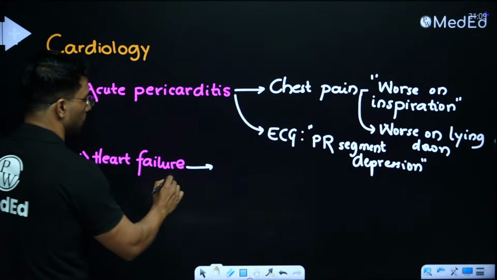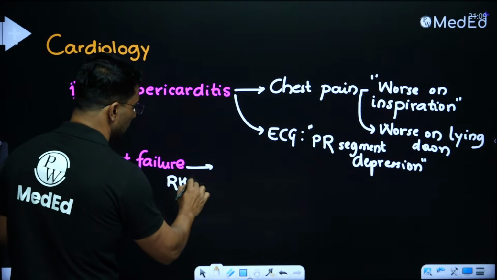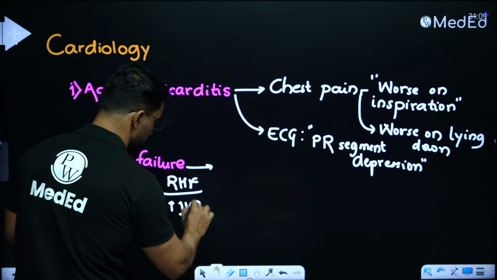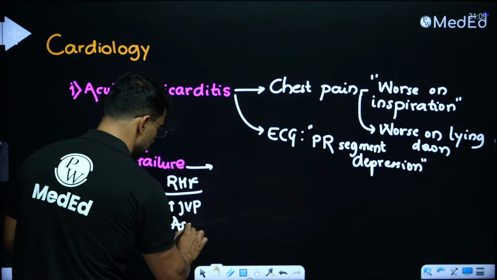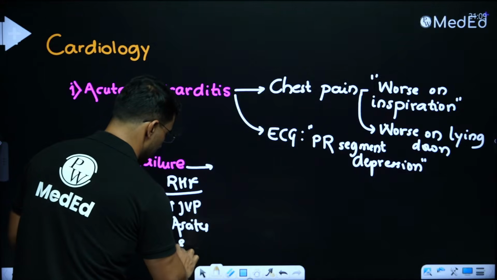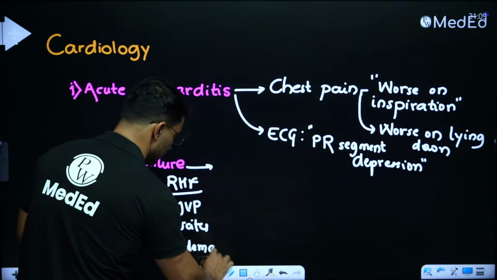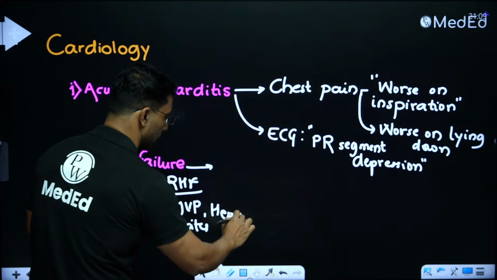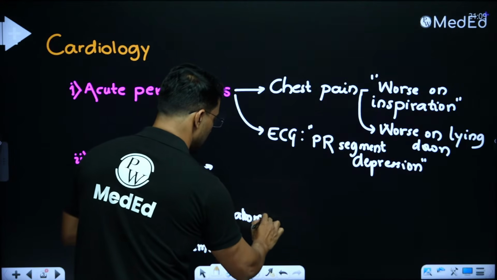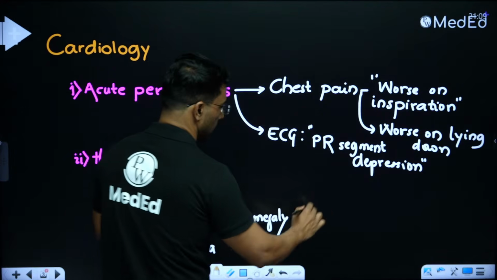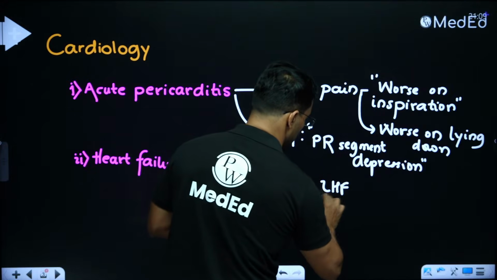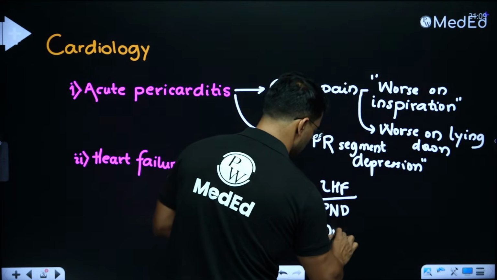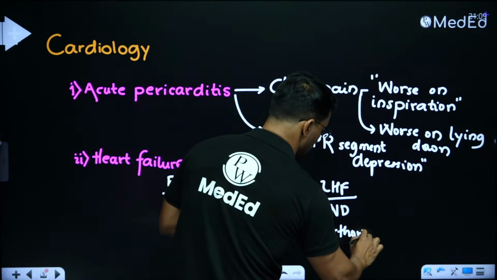Of course, we all know about heart failure. If it is a right heart failure, the question is going to talk about raised JVP, ascites, edema, and hepatomegaly, right? On the other hand, if the question is talking about a patient with left-sided heart failure, it will talk about PND and orthopnea. These are clinical clues or history clues.